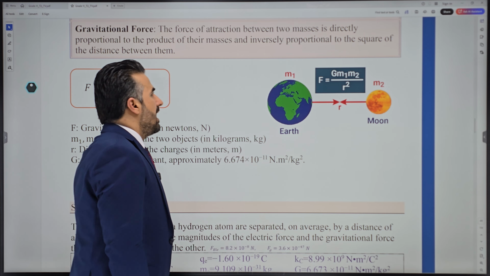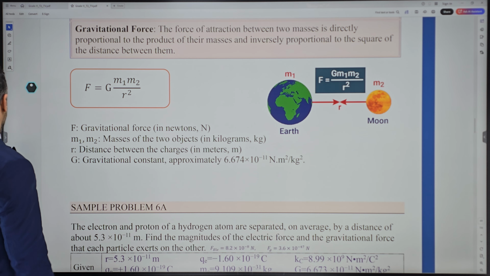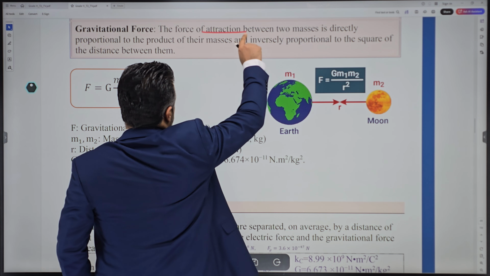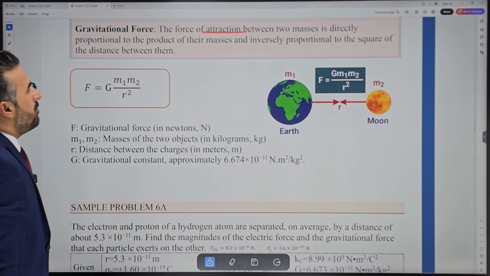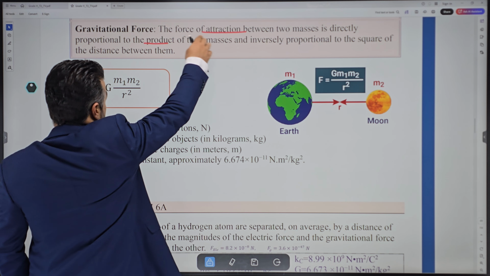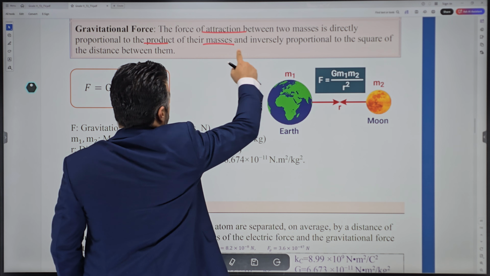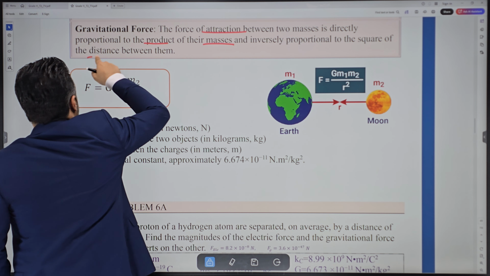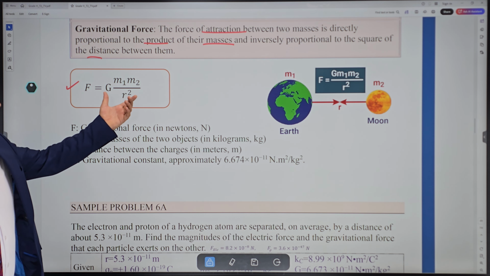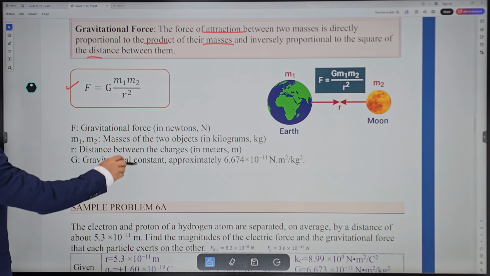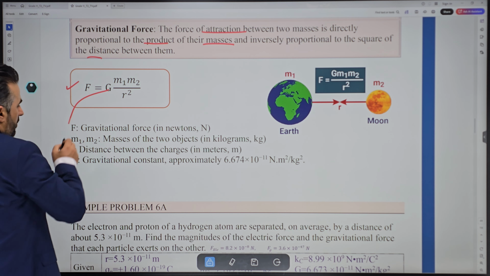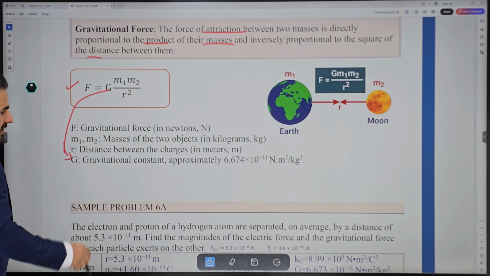of the distance. The gravitational force here, only attraction between two masses, is directly proportional to the product, the result of a multiplication of the two masses, and inversely proportional to the square of the distance between them. As an equation, this is how we write that. This G is a constant, obviously you'll be given it, so don't worry about this value.